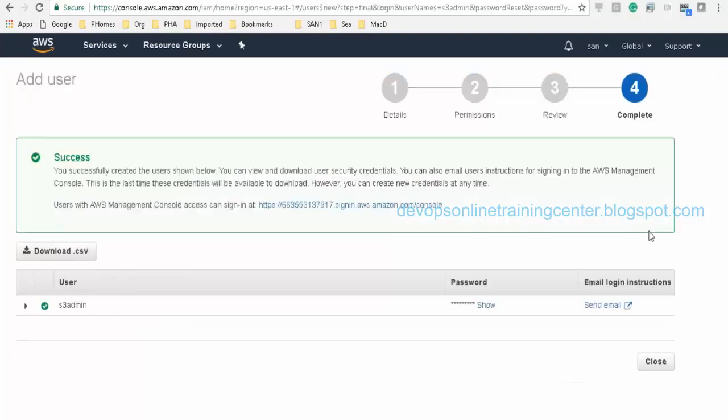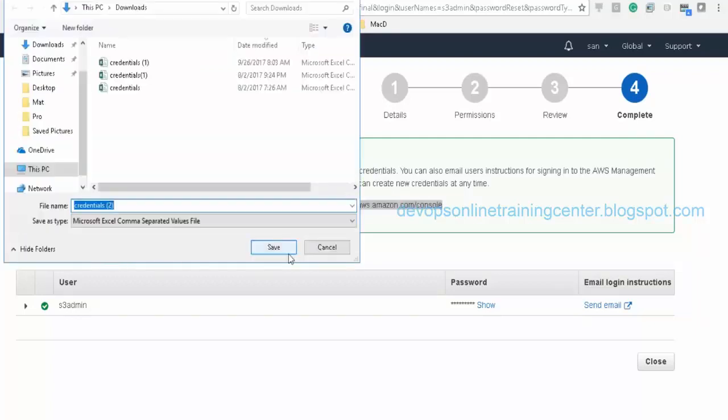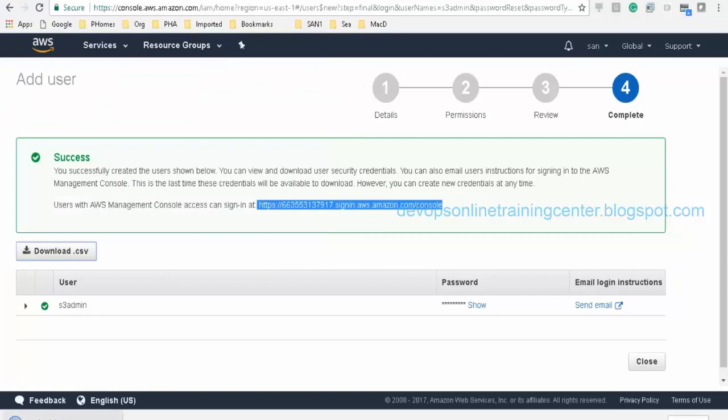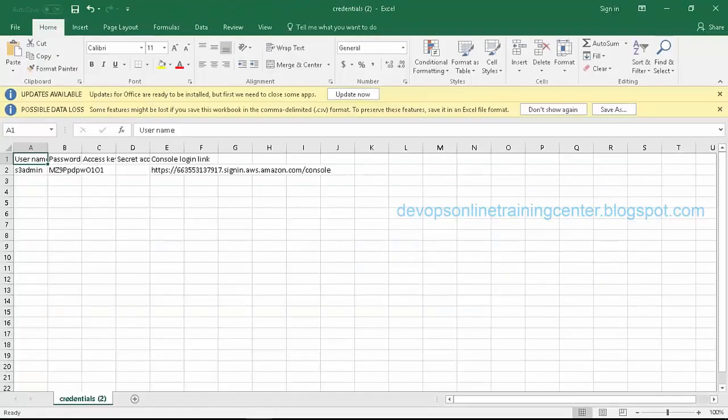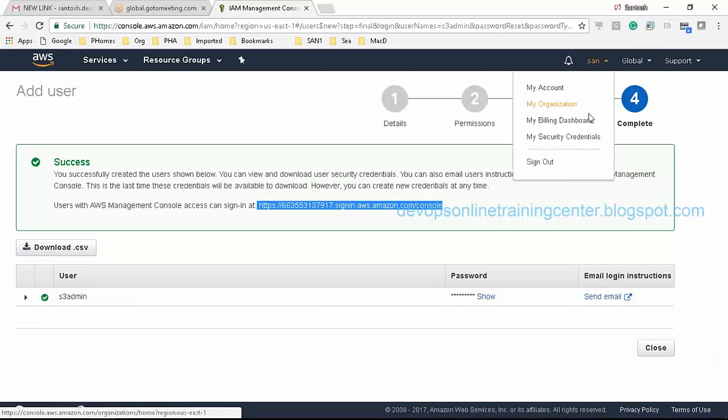Create user. So there is another account created with this console. Then let me try to log into this console using this password. Okay, I'll just sign out from here.